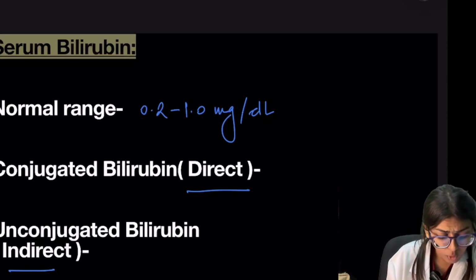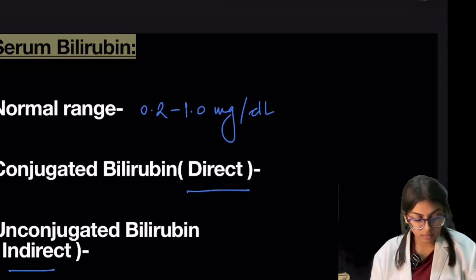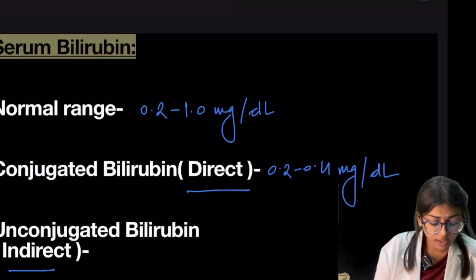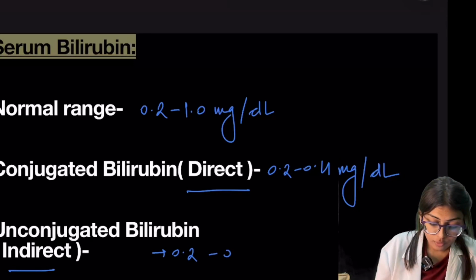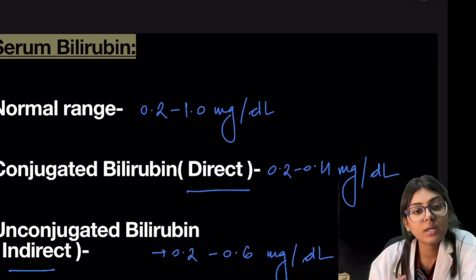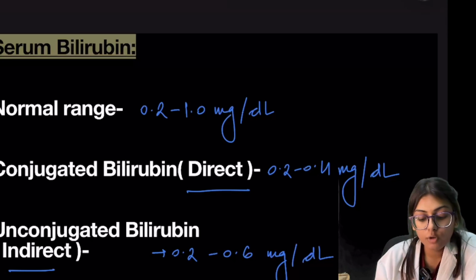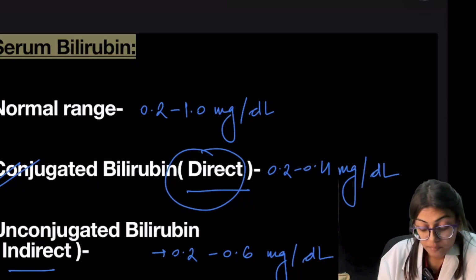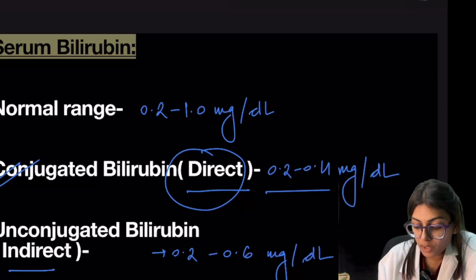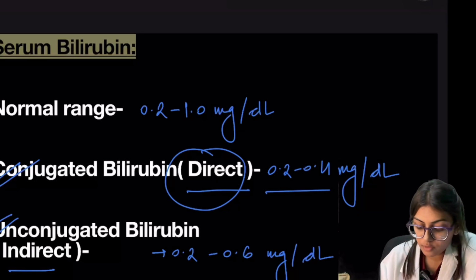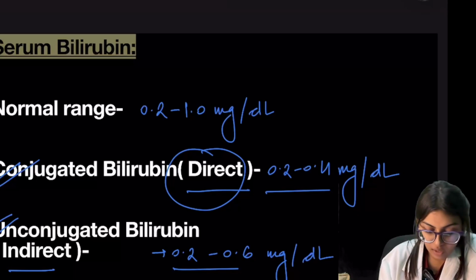The normal range of conjugated, that is direct, is 0.2 to 0.4 milligram per deciliter, and unconjugated is 0.2 to 0.6 milligram per deciliter. So these are the normal ranges.